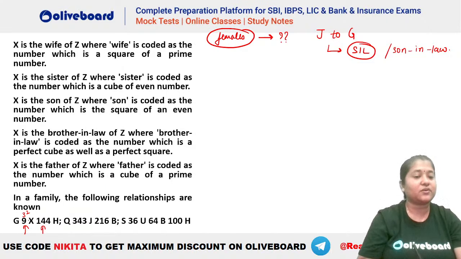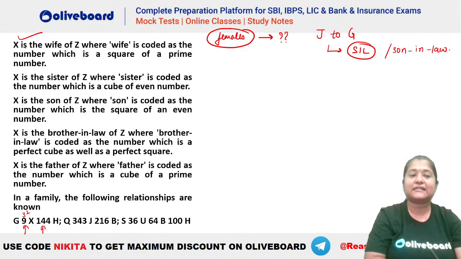Okay. So here, 9 is 3 square and 3 is a prime number. Right. So you can see G9X. What is the meaning here? X is the wife of Z. So that means G has to be the wife of X. So G is a female person. She will be the wife of X. So X has to be a male person.